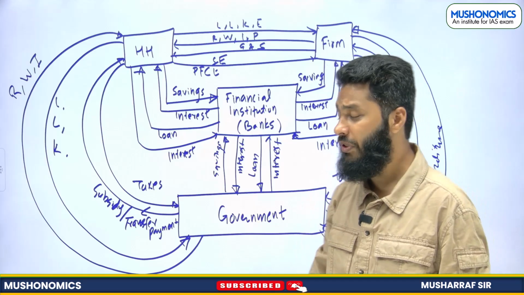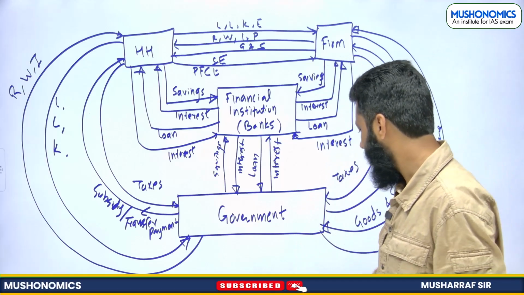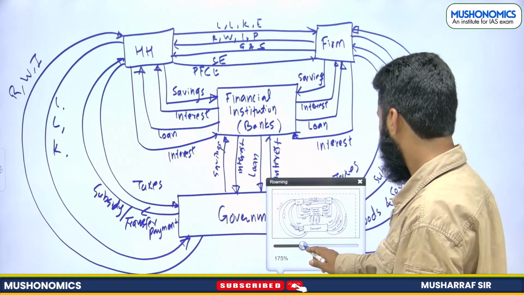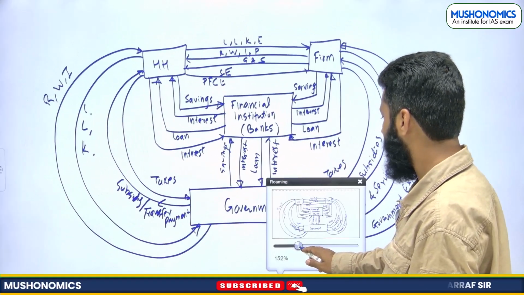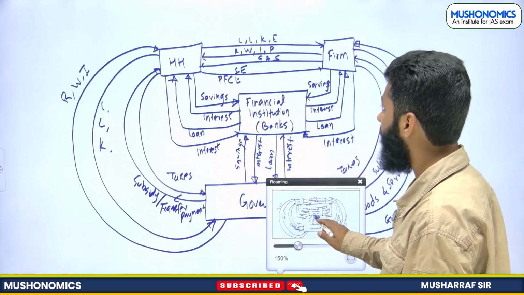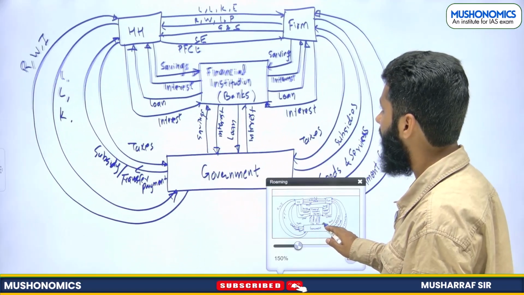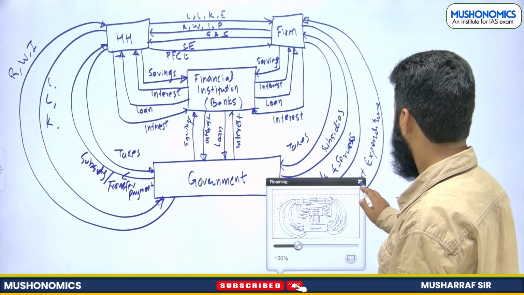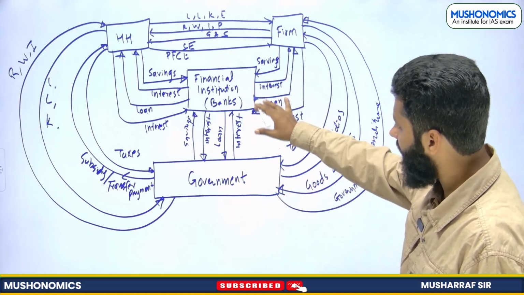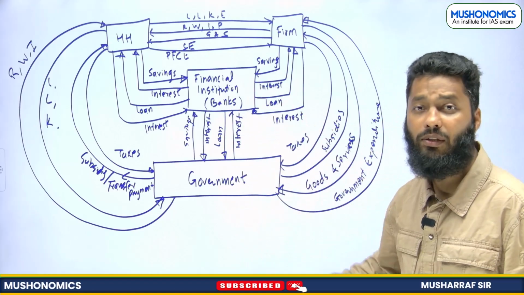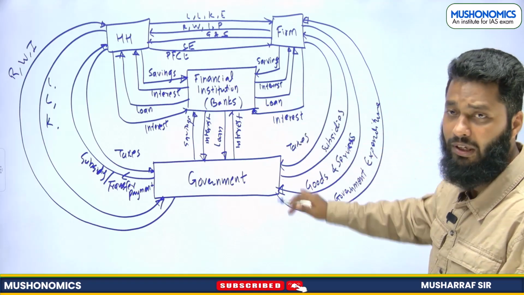Now, one more sector. How can we include one more sector here? Please pay attention. These are the sectors of one economy, for example, India.